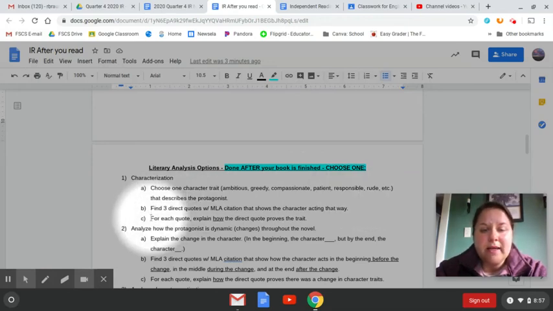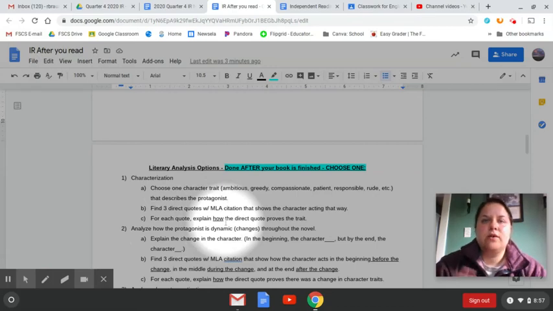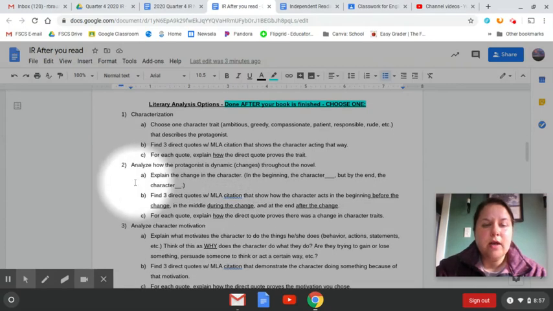And then B and C are the same for every option, reminding you to have 3 direct quotes with MLA citation. For characterization, it will prove the character is acting that way. So if you say your character is greedy, then your 3 quotes should prove that that character is being greedy. And then in your quote, you're just going to explain how does that quote prove this person is being greedy, this person's being responsible, whatever it is. Okay, so you're going to go through and choose your option to complete.